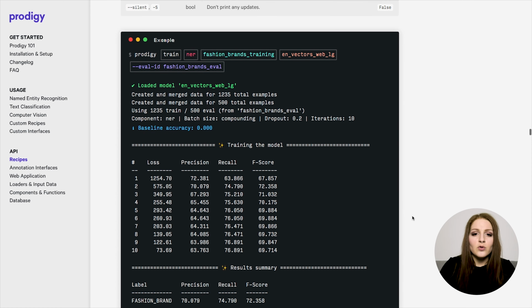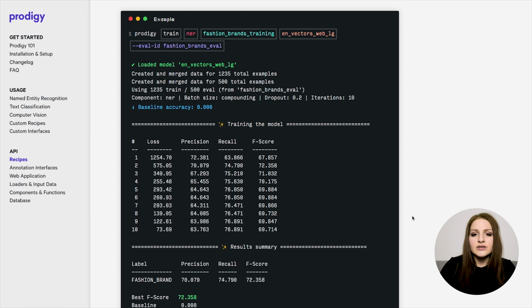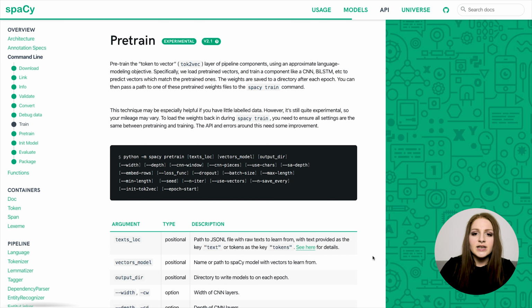To make the most of our very small data set, we want to initialize the model with pre-trained representations. Specifically, we want to use a pre-trained token-to-vector layer. We've used spaCy's pretrain command to pre-train weights on the Reddit corpus, and the idea is pretty similar to the language model pre-training that was popularized by ELMo, BERT and ULMFiT, and so on.